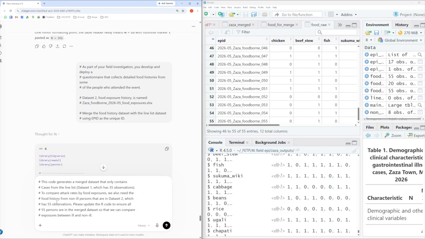So I paste this iteration in the chatbot. This code generates a merged data set that only contains cases from the line list, dataset 1, which has 35 observations. To compare attack rates by food exposure, we also need the food history from non-ill persons that are in dataset 2, which has 55 observations. Please update the R code to ensure all 55 persons are in the merged dataset so that we can compare exposures between ill and non-ill.